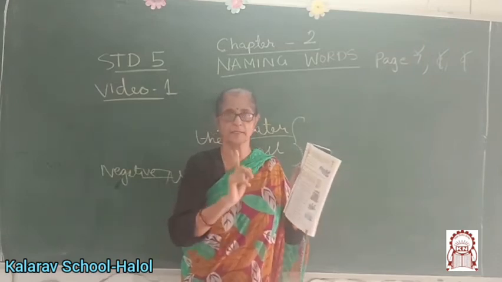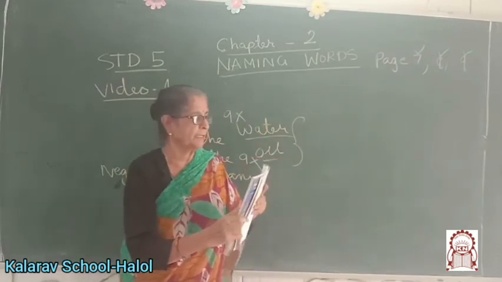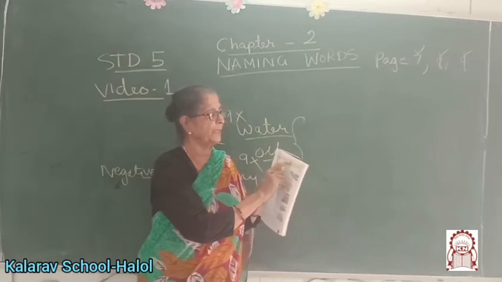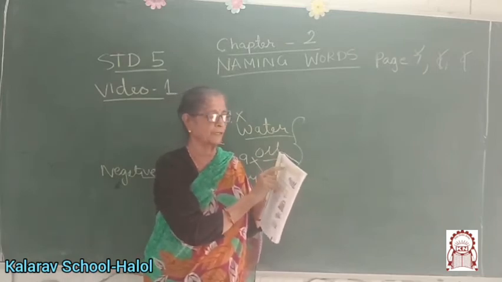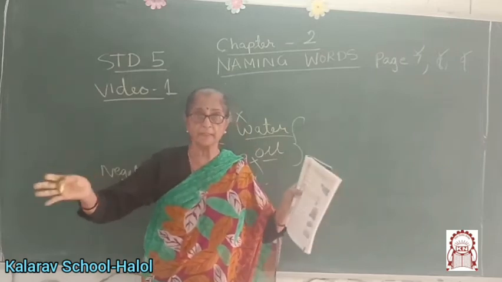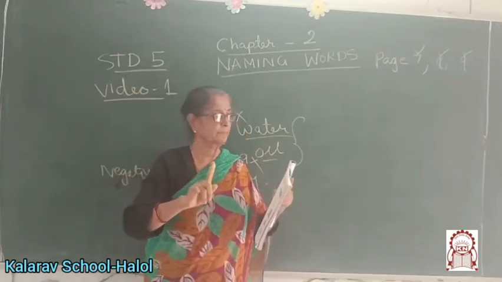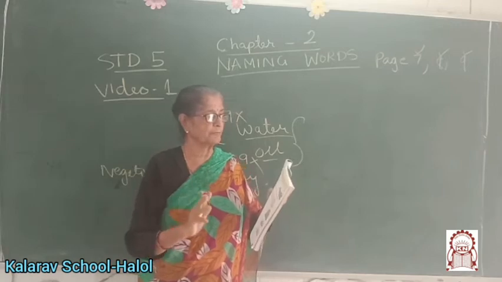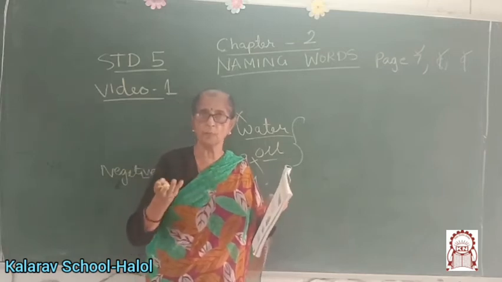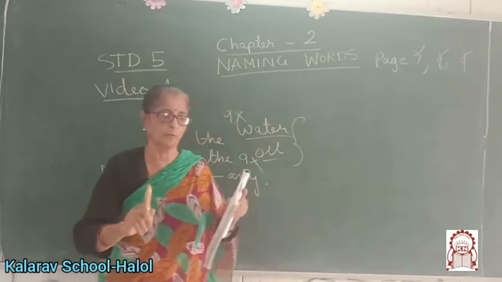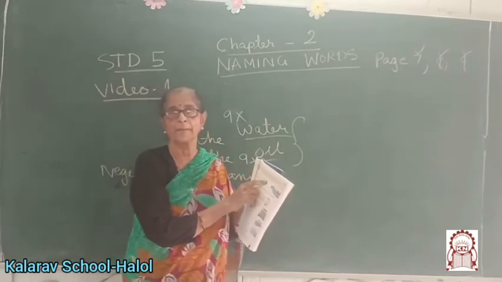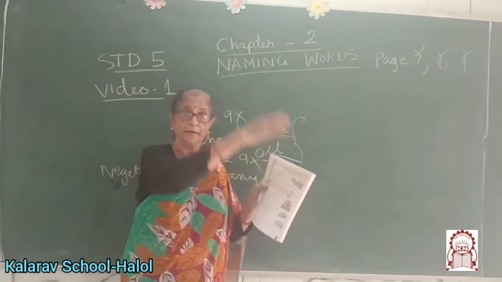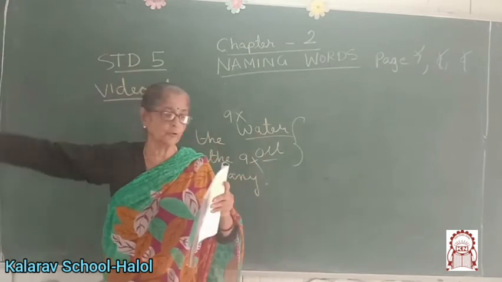You have to learn all of these, okay? See, the name given to a group of people, animals or things of one kind is called a collective noun. A group of things of one kind. A collective noun is generally referred to in the singular form. It is mostly in the singular form only. The range of mountains was covered with snow. Range of mountains. One mountain is not a range. 1, 2, 3 all together.